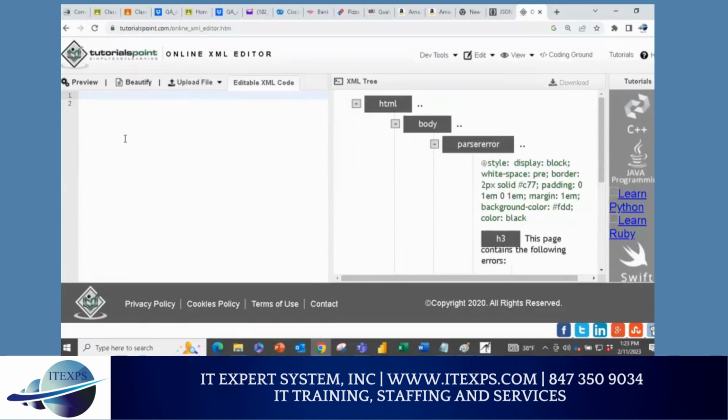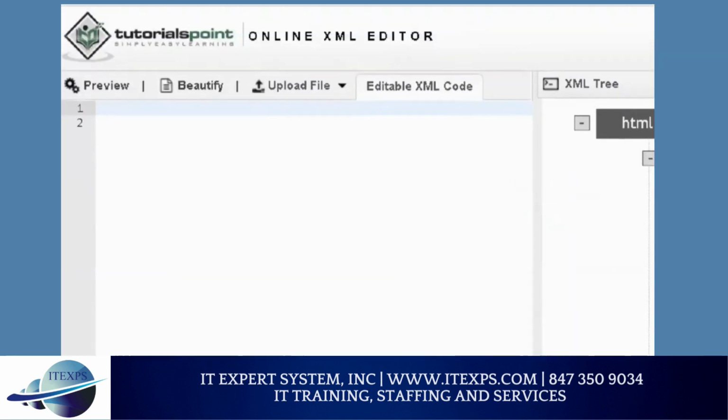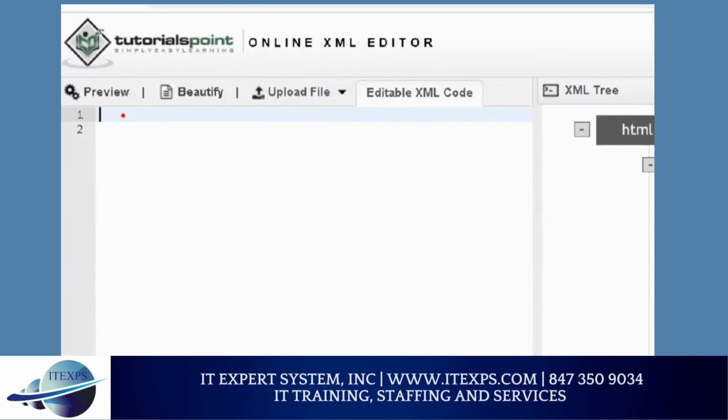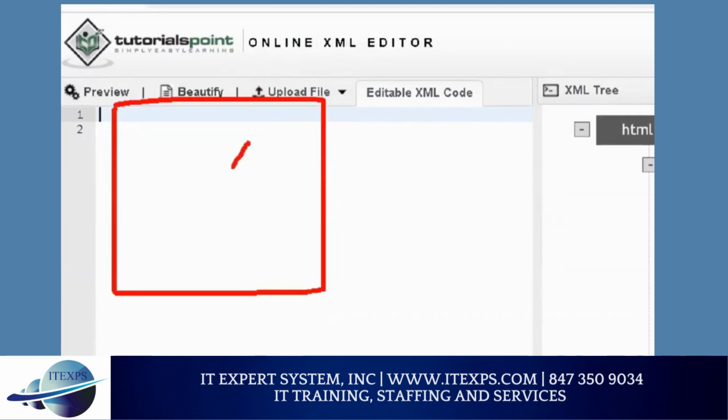XML is an old-fashioned data structure. XML online editor, and we are selecting tutorial point. I like this. Now, whatever you have, just delete it. Make sense or no? Now, please pay attention.